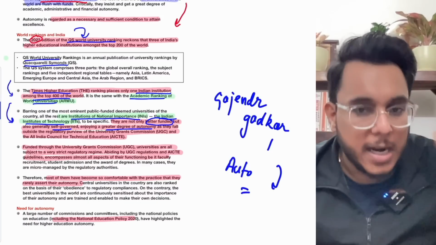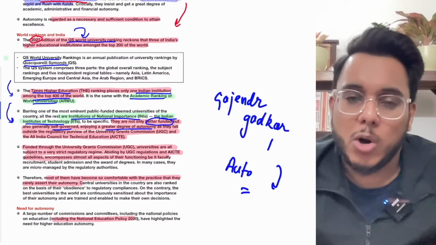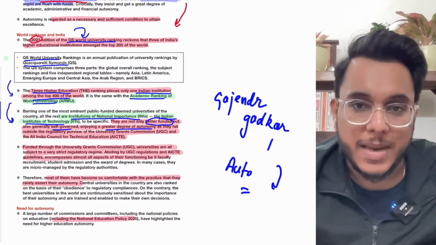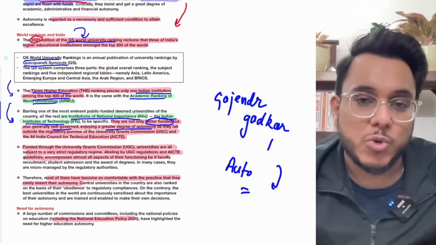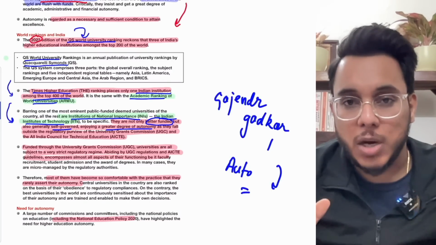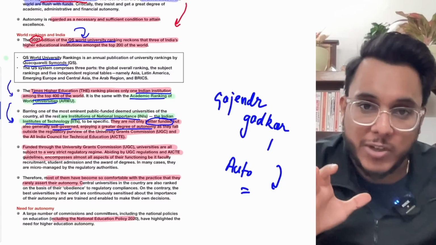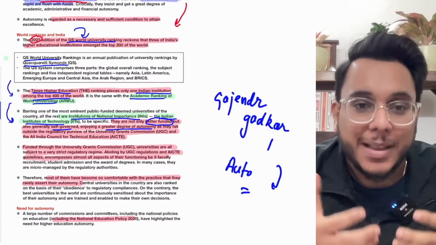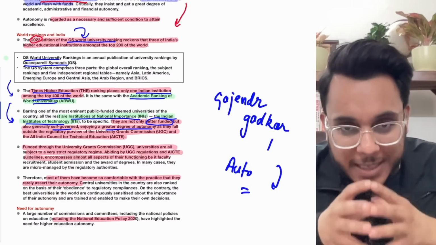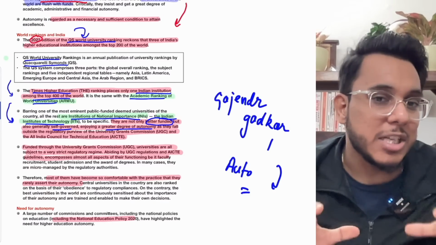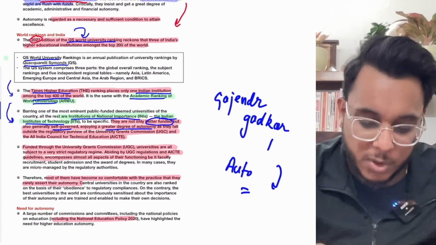The committee provided that autonomy is not a legal concept, rather it is an academic concept. It means that institutions should be given the power to decide their curriculum, what type of teachers they want to hire, what their pedagogy will be, and the method in which they'll take the exam. On these matters, institutions need to be given autonomy. This is the Gajendragadkar Committee which explained the concept of autonomy.